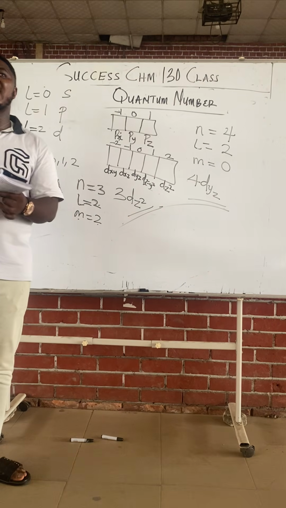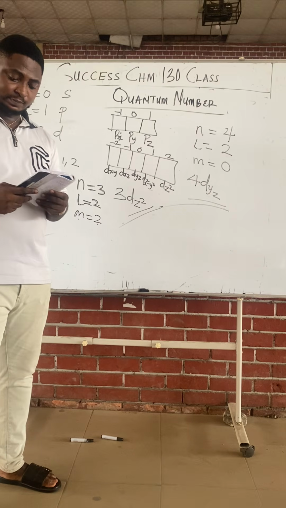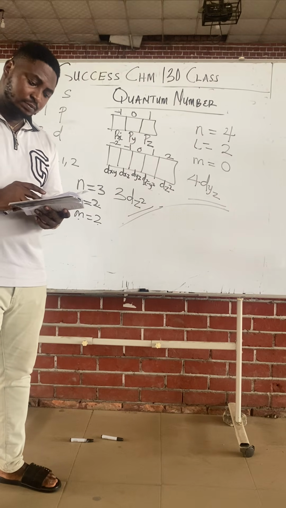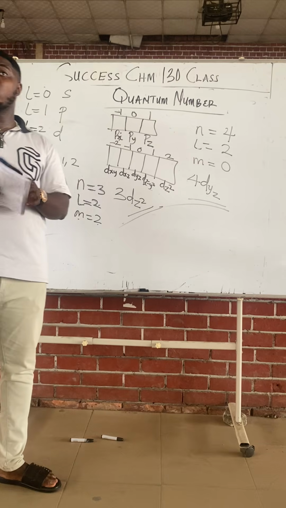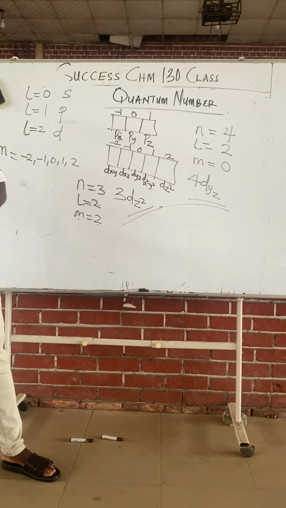So every orbital has a name. Class, I'll end with the spin quantum number so I can enter Math 120.